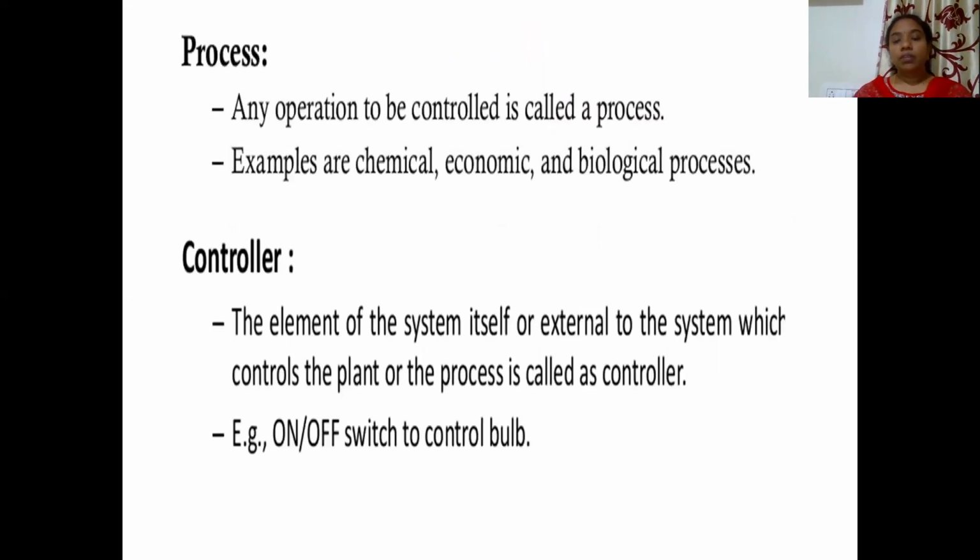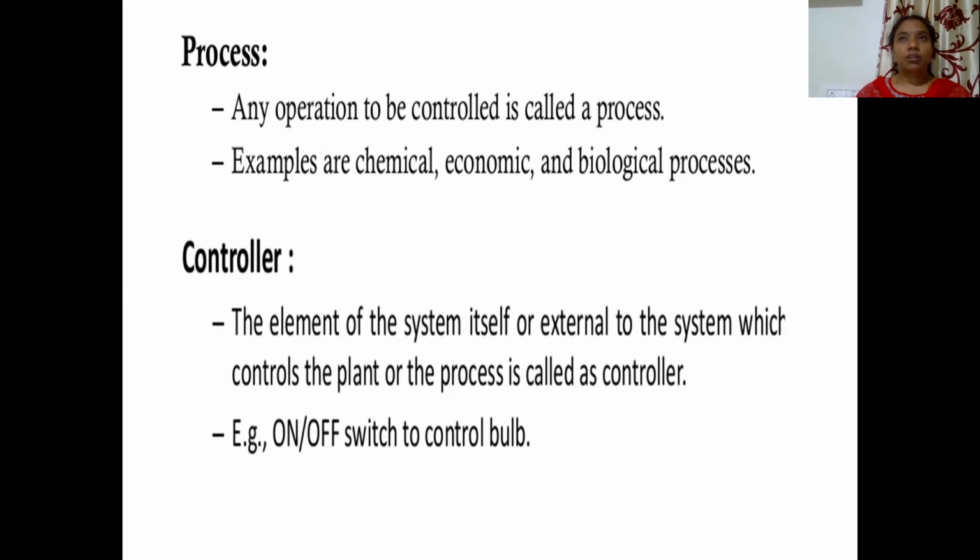Next comes the process. Any operation to be controlled is called a process. A plant can also be called a process, which is being controlled with some operation. Any operation to be controlled is called a process. Examples are chemical, economic, and biological processes.